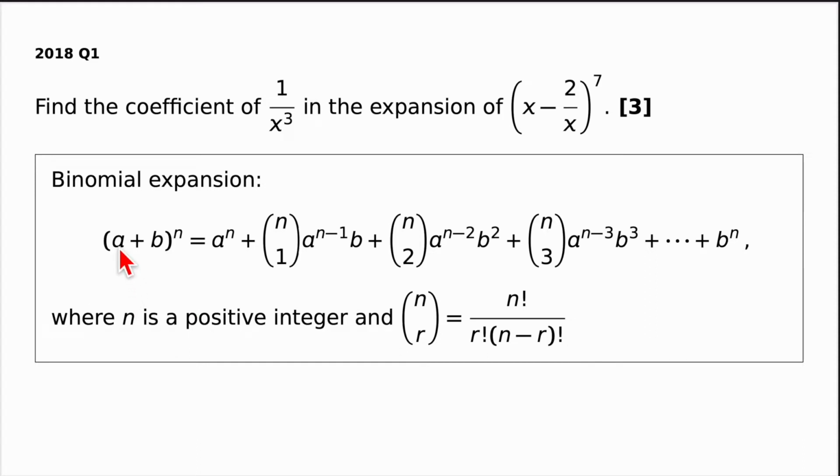Notice that the first term inside the bracket, the powers get smaller, n minus 1, n minus 2, and so on. And the second term in the brackets starts with b to the power of 0, which is just 1, and then b to the power of 1, b to the power of 2, and so on.